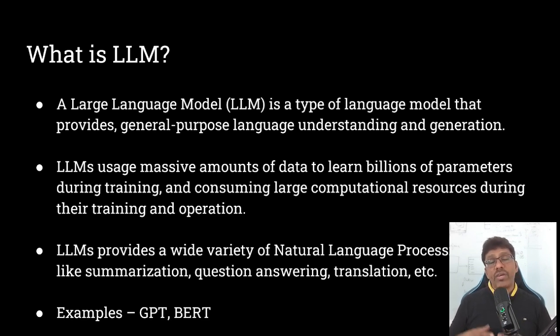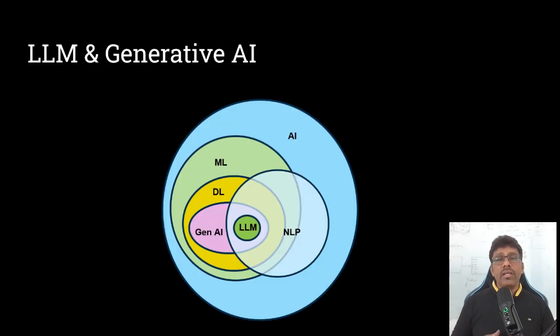Google's BERT, Facebook's Llama, and Anthropic's Claude are other examples of LLMs. Large language models are used in content creation, translation, code generation for developers, audio transcription, and virtual chat or assistance applications. Let's understand the relationship between generative AI and LLM.